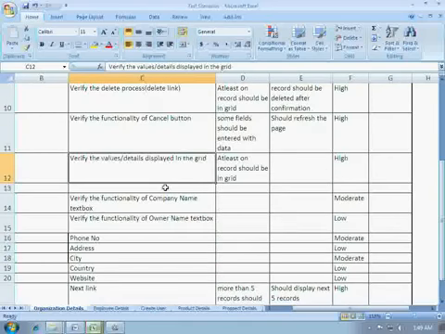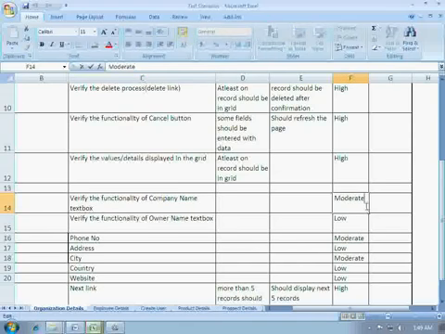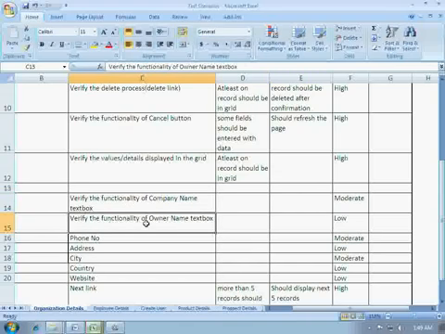Verify the functionality of company name text box. I have given this as moderate because we gave company name as a mandatory field, otherwise the priority would have been low. And verify the functionality of owner name text box. Owner name is not mandatory, so I have given that as low. Now again, verify the functionality of phone number.